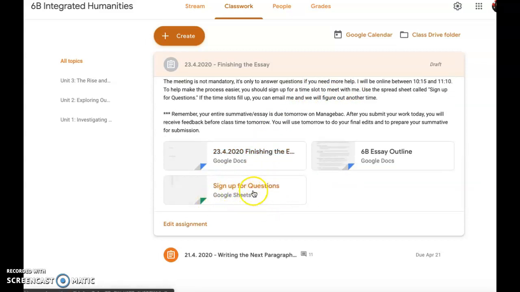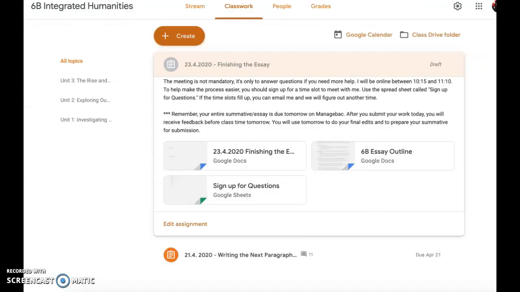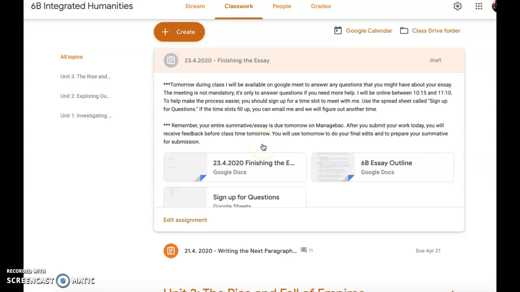You can use this sheet here to put your name next to one of these time slots. They'll only be 5 minutes, and this is so I can meet as many of you as possible. I know not all of you are going to need to sign up, but those of you who have questions, sign up today so that I can meet with you at that time tomorrow. Please don't take anybody else's slot, and be honest with the slots that you choose. You do not have to sign up, and you do not have to meet with me tomorrow. It's only if you have questions regarding the summative.